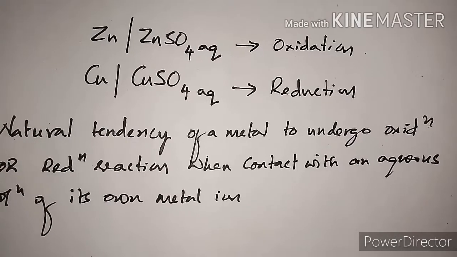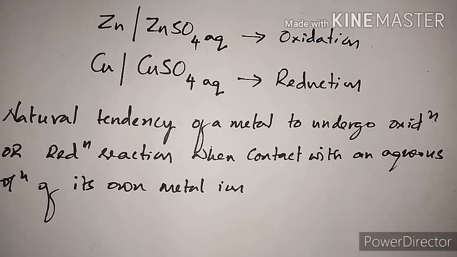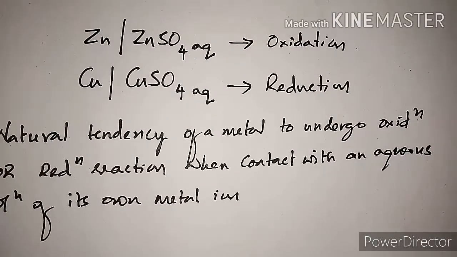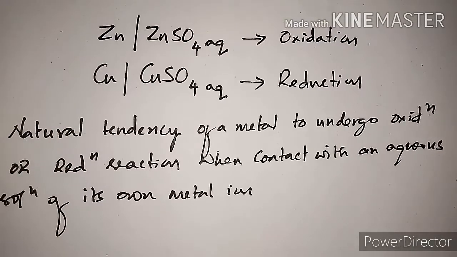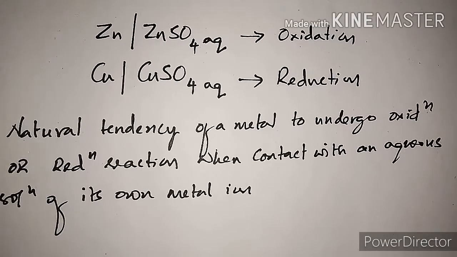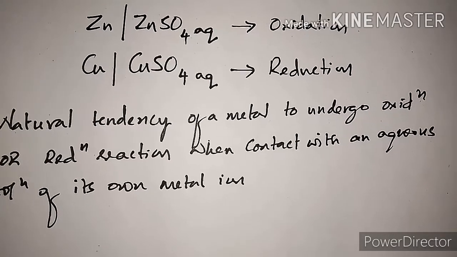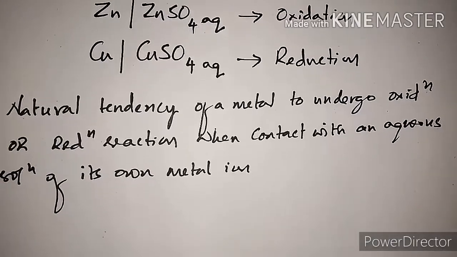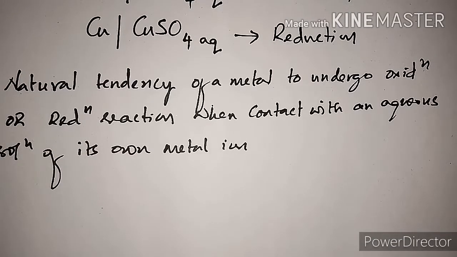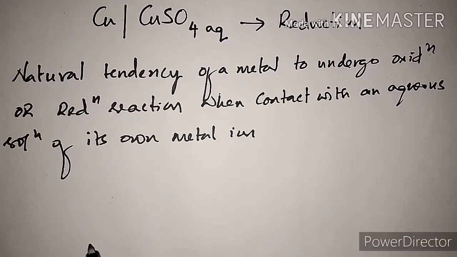Now the oxidation and reduction reactions that occur may be represented as follows. Here zinc will undergo oxidation. It's a natural tendency of zinc to undergo oxidation, and copper, when in contact with the copper sulfate solution, will undergo reduction.